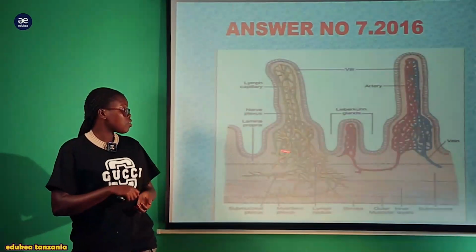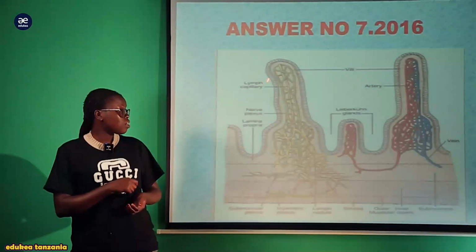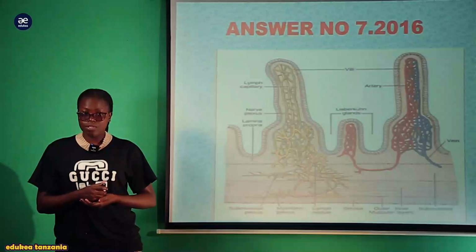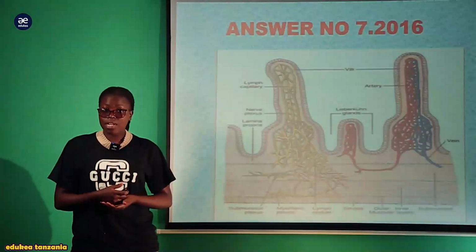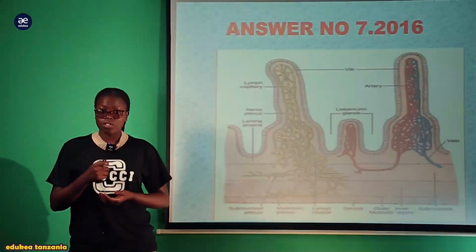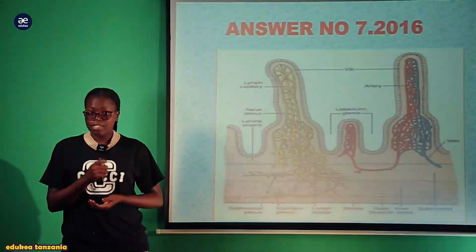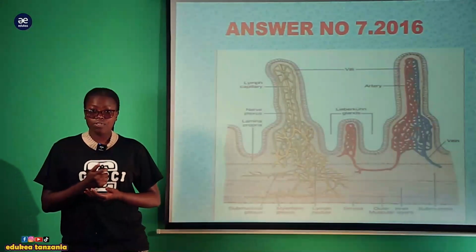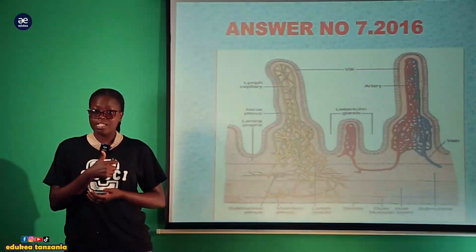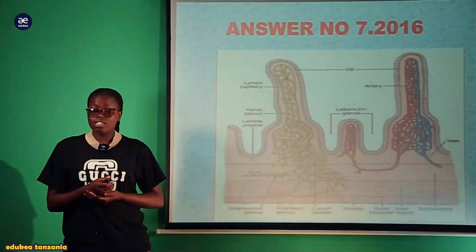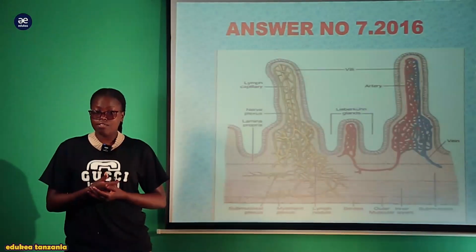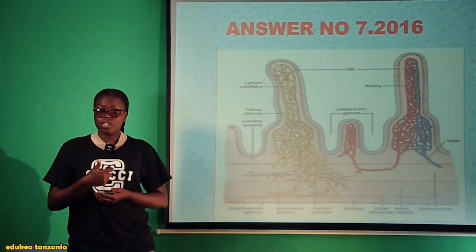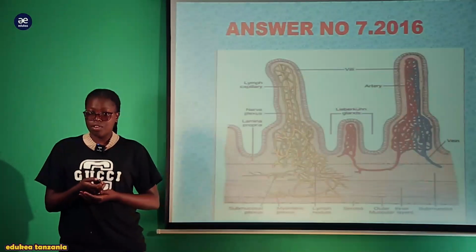So this is the structure of the ileum, how it looks. So the question is for you to give the adaptations. That was just a short summary for those who have not yet attempted or have no knowledge of this section of the human digestive system. I tried to give you a detailed picture so that you can state how the ileum is adapted to its function.